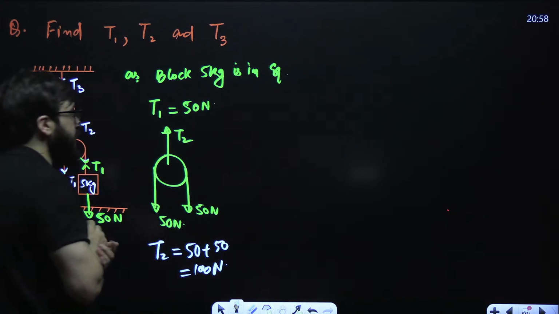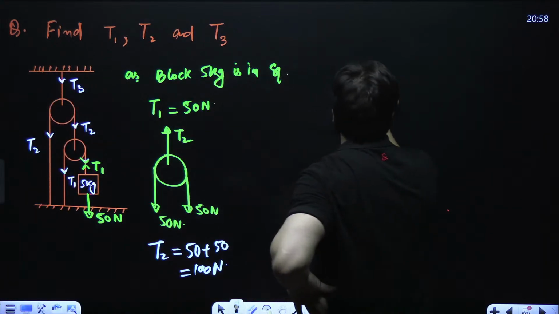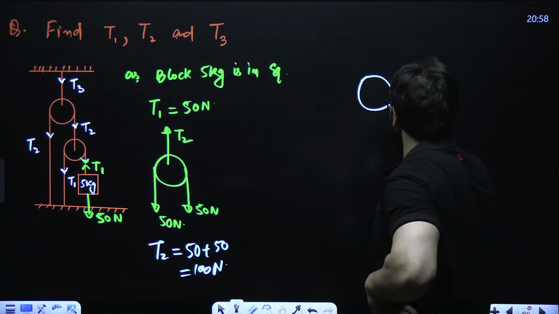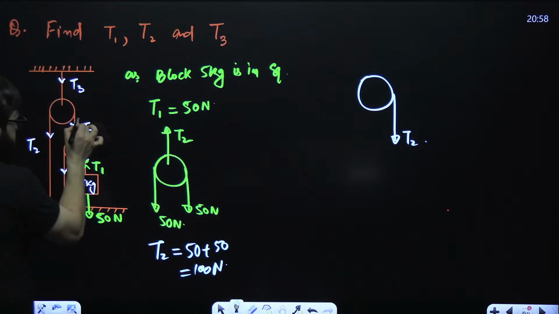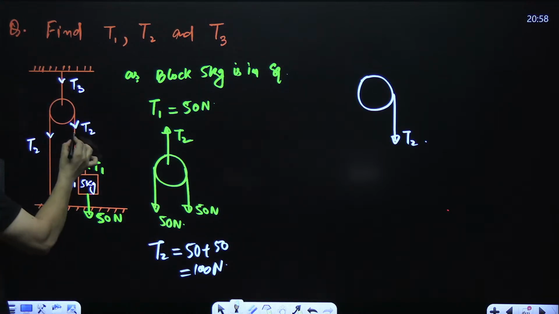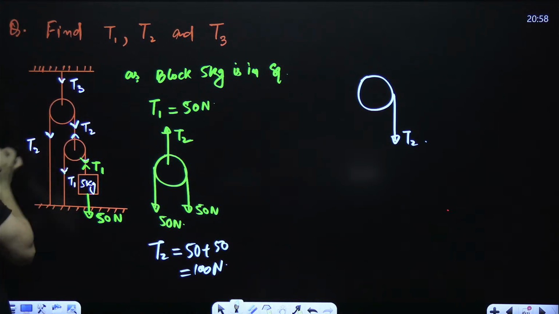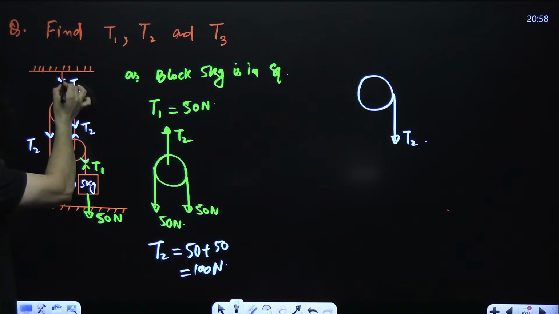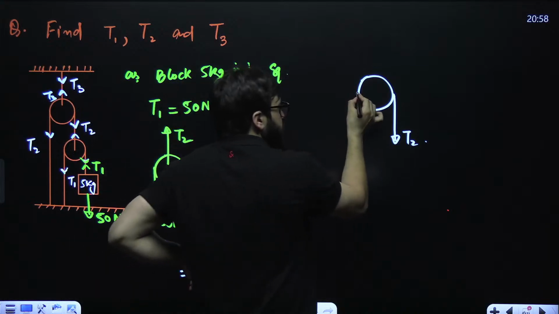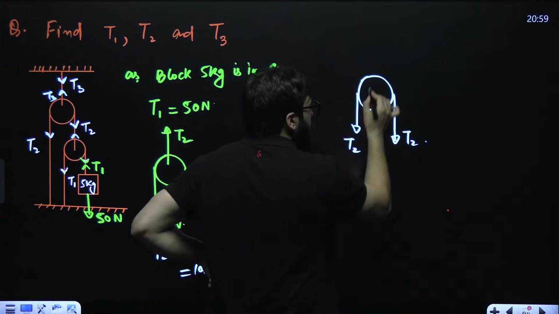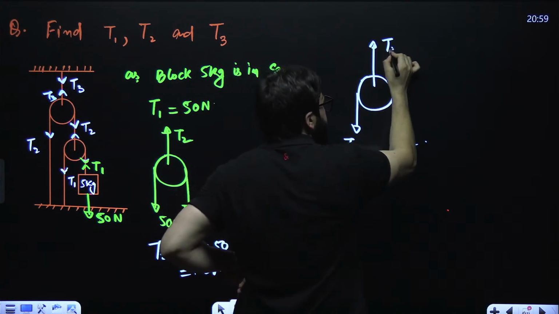Now make this pulley. So I'll make this pulley right now. Here this tension is T2. I'm making this tension over here as T2. If you go over here, here also it will be T2. And here in the upward direction, it is T3. So here also it is T2 and this will be T3.